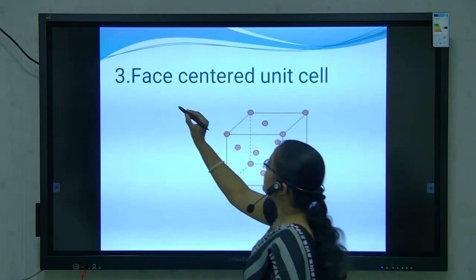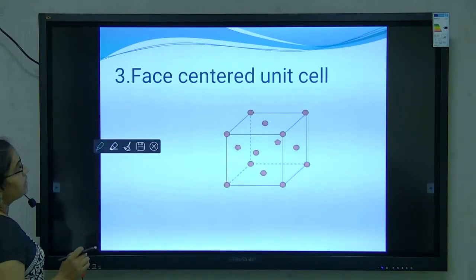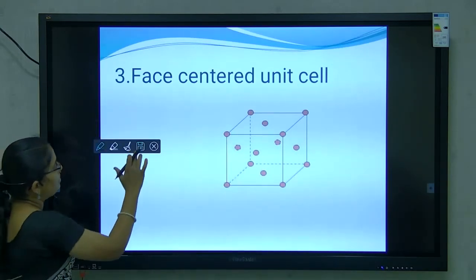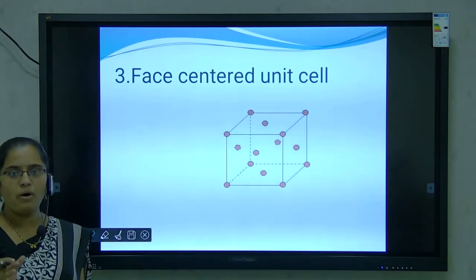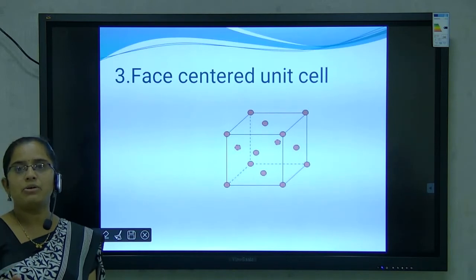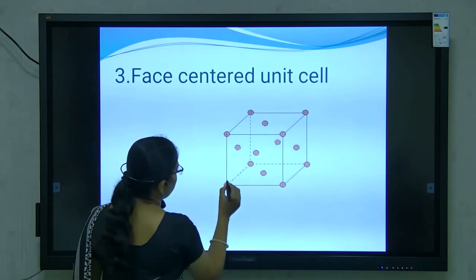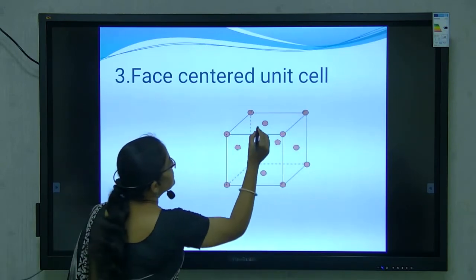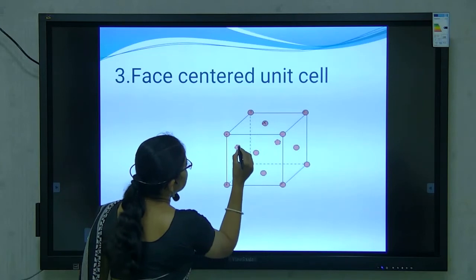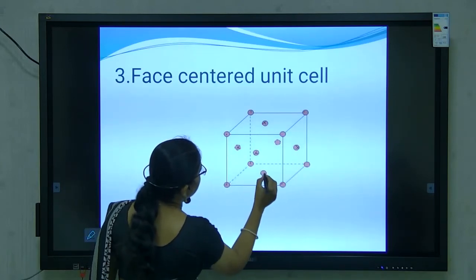Third one is the face-centered unit cell. The face-centered unit cell is again a non-primitive unit cell, meaning atoms, ions or molecules are present at the corners as well as faces of the unit cell. First consider atoms at the corners. Here total 8 atoms are present at the corners and 6 atoms at the faces of the unit cell.